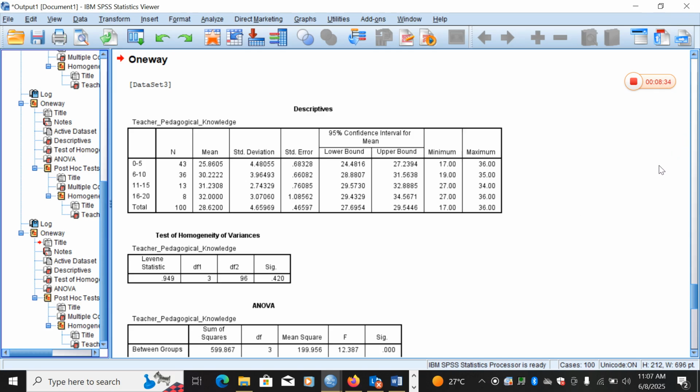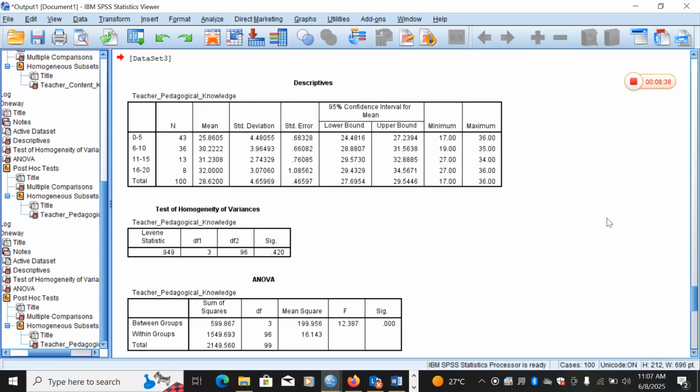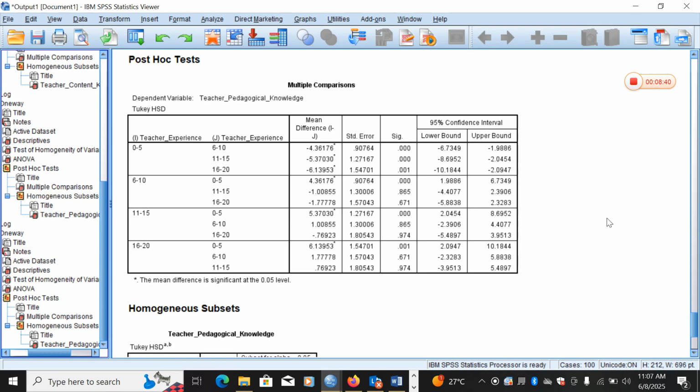After that, we move to another aspect of analysis, which is ANOVA. The table of ANOVA provides information about the relationship between the teacher pedagogical knowledge and the teacher experience.